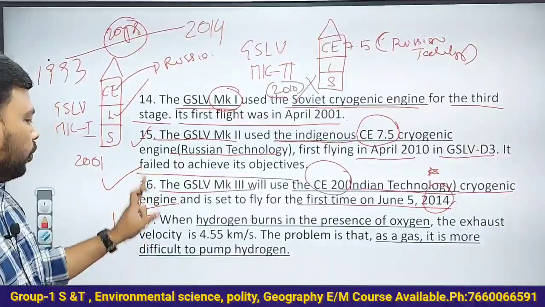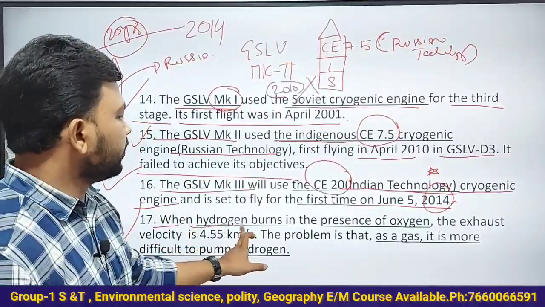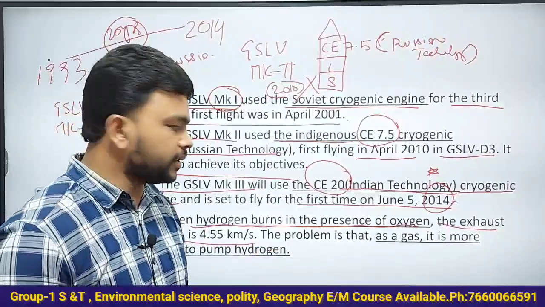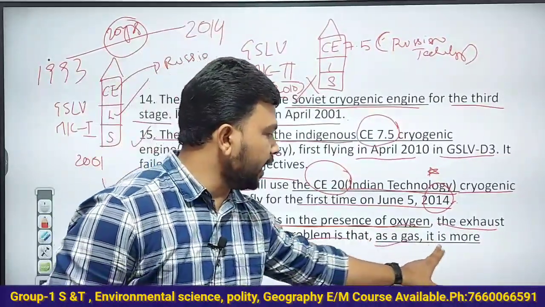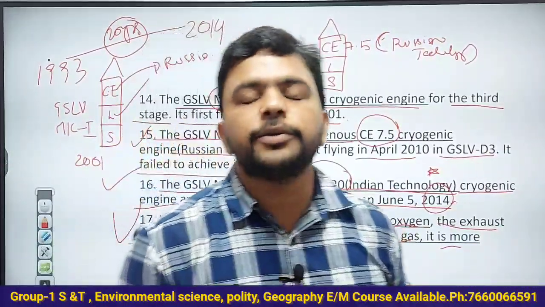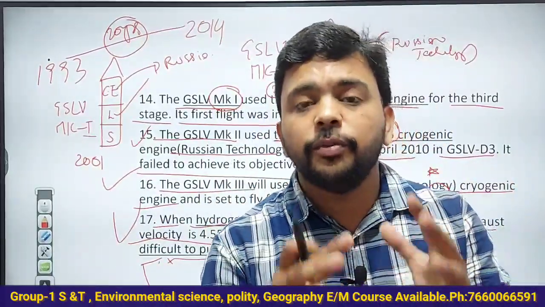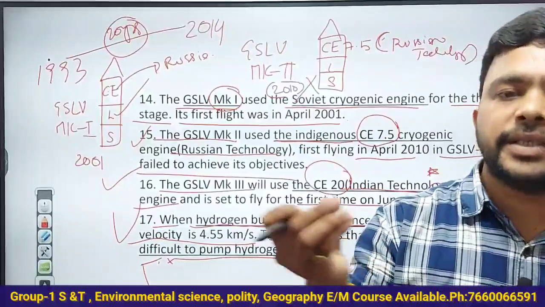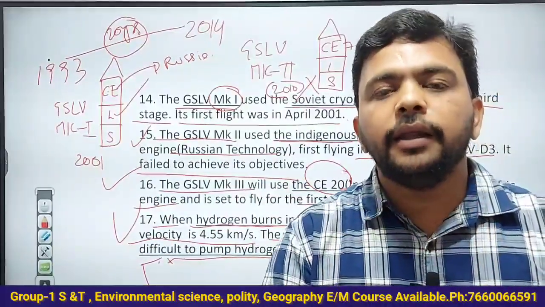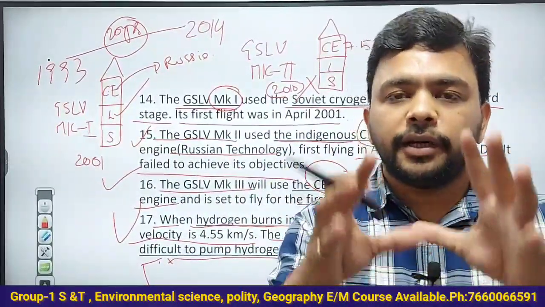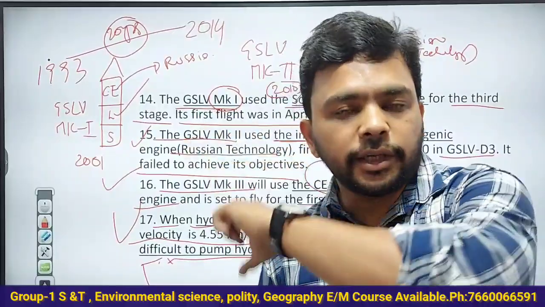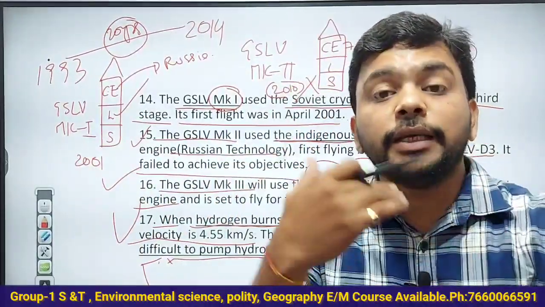So what is happening in the cryogenic engine? When hydrogen burns in the presence of oxygen, the exhaust velocity is 4.55 kilometers per second. Definitely hydrogen is the best fuel we have, generating more exhaust velocity when burning. But the problem is that hydrogen as a gas is difficult to handle and utilize. So what is the solution? Convert it into liquid. That is why in the cryogenic engine, hydrogen as a fuel is converted into liquid hydrogen.